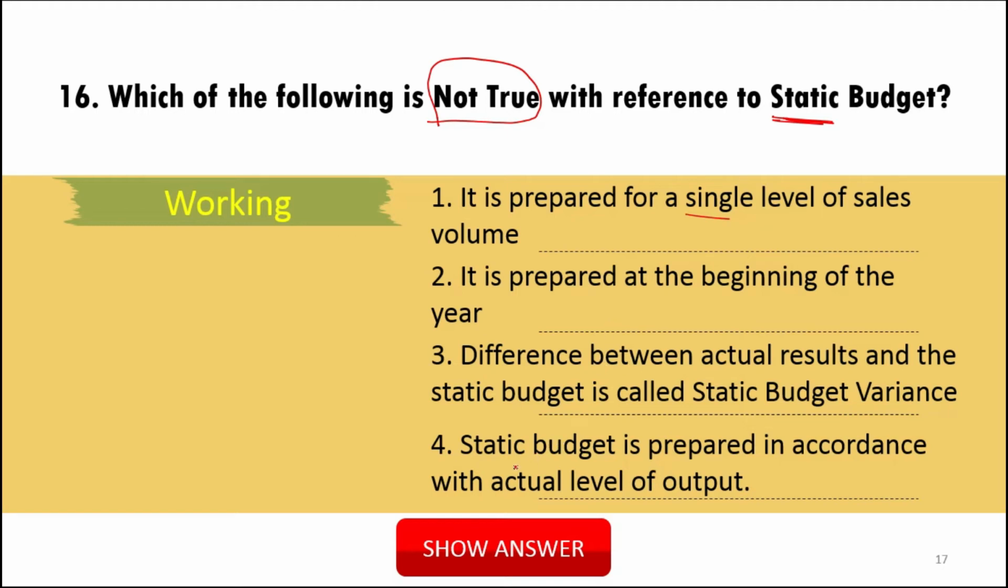So of course the fourth one will be not true. We have to see. Static budget is prepared in accordance with the actual level of output. No. Static budget cannot be prepared in accordance with the actual level, because static budget is prepared before the actual output, before the actual production. So any budget prepared before the actual operation cannot be based upon the actual. So option 4 is the right one because it is not true with reference to static budget.